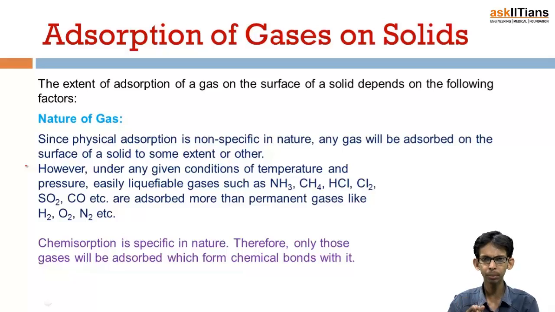However, there is some condition. Easily liquefiable gases, those gases which can be liquefied easily, such as ammonia, methane, HCl, chlorine, sulfur dioxide and carbon monoxide, are adsorbed more rapidly as compared to those which cannot be liquefied. This is because those gases which can easily be liquefied have a greater intermolecular attraction, and that is why they are adsorbed on the surface more easily and more quickly.